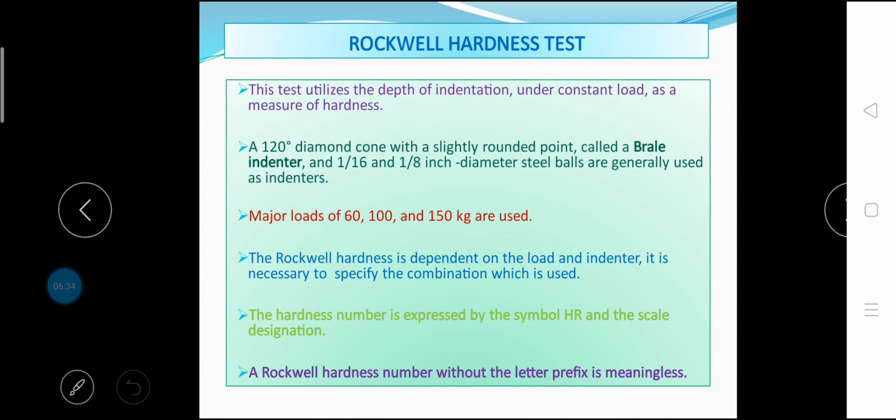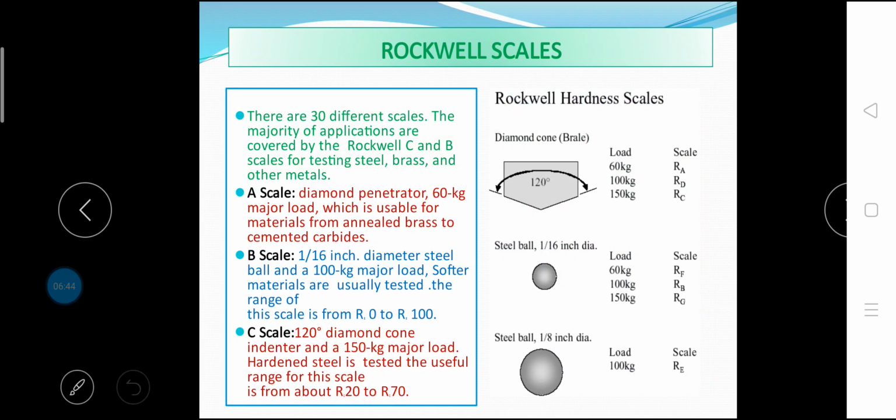The hardness number is expressed by the symbol capital H, capital R and the scale designation. A Rockwell hardness number without the letter prefix is meaningless. There are 30 different scales. The majority of applications are covered by the Rockwell C and B scales for testing steel, brass and other metals.